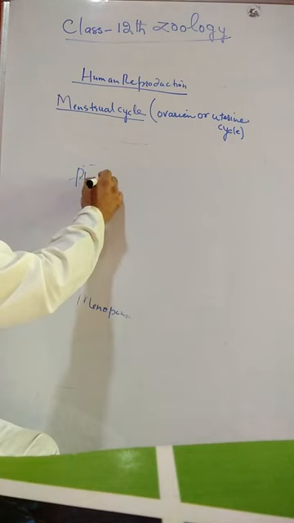There are a number of phases in this menstrual cycle.